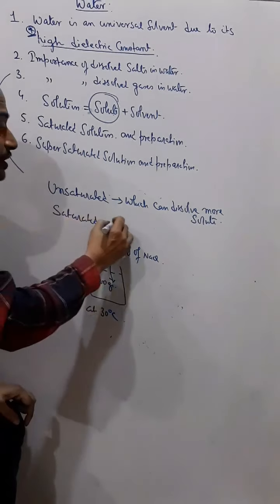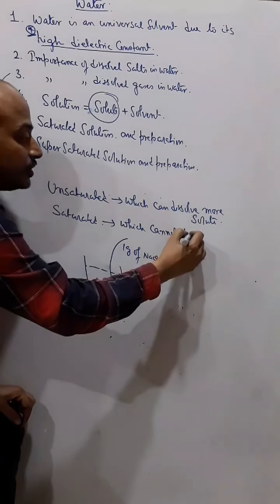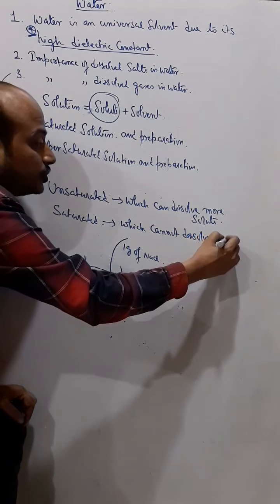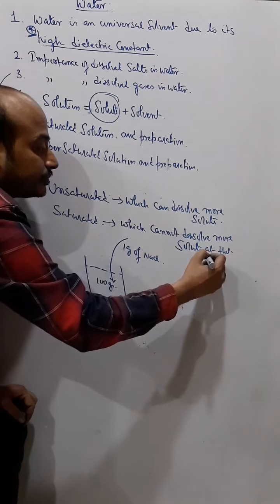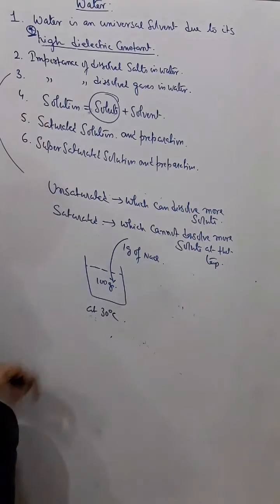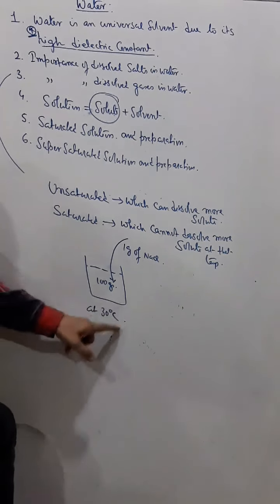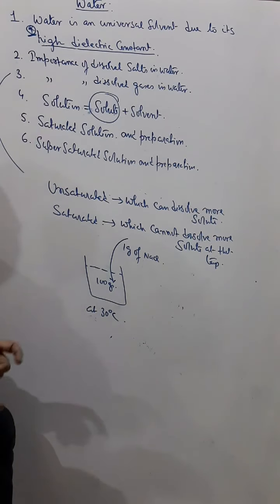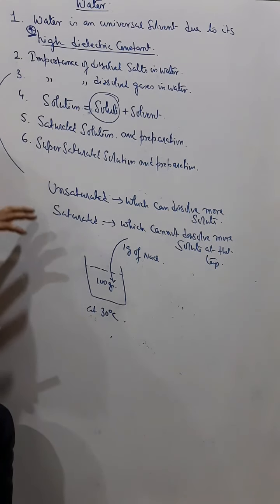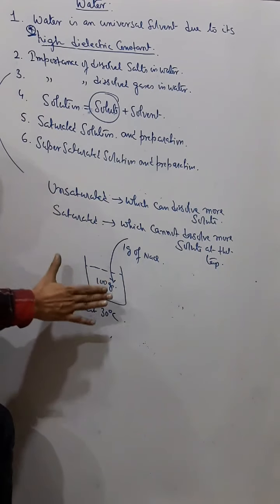Now saturated solution means which cannot dissolve more solute at that temperature, because the solubility generally increases with increasing temperature. So at a particular temperature, if a solution cannot dissolve more solute, then we say that solution has become saturated at that temperature. Now again, if we come back to this unsaturated solution.